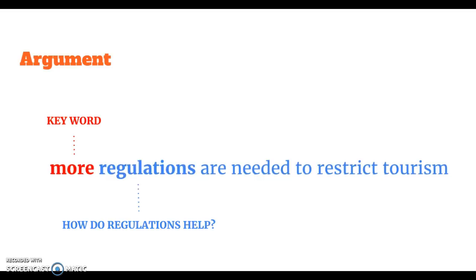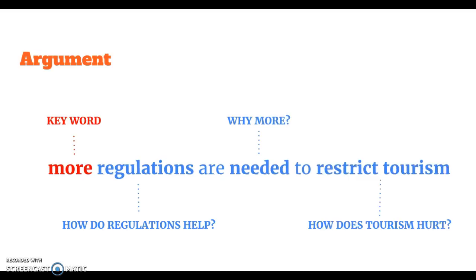You need to understand, how do regulations help? Go back to the article. What's the purpose of these regulations? That'll help you understand, explain, and argue why you need more of them. Why more? If they already exist, why do you need more? And in order to answer that, you need to understand why tourism hurts. Everything has a pro and a con. You already explained why tourism is a good thing. Now you have to explain why it's a bad thing.